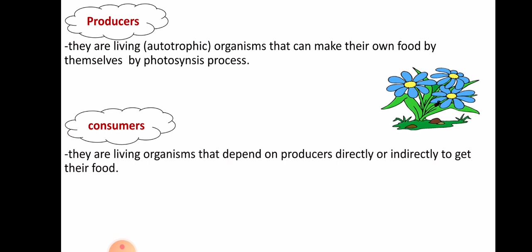As we see, consumers are living organisms that depend on producers, maybe in a direct form or in an indirect form. So consumers may be a cow. The cow eats plants directly, but a human or lion may eat a cow.